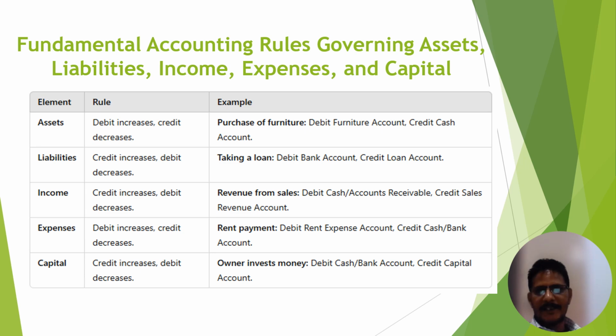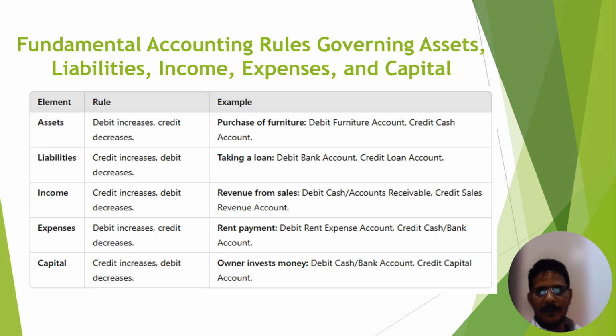Now after that we take one more example for expenses: rent payment, we pay rent. For this transaction, rent is our expense. If expenses increase, then we mention them on the debit side, so our expenses account is debited. And for this we pay cash. Cash means assets. In this case cash decreases, our assets decrease, so we mention cash on the credit side.